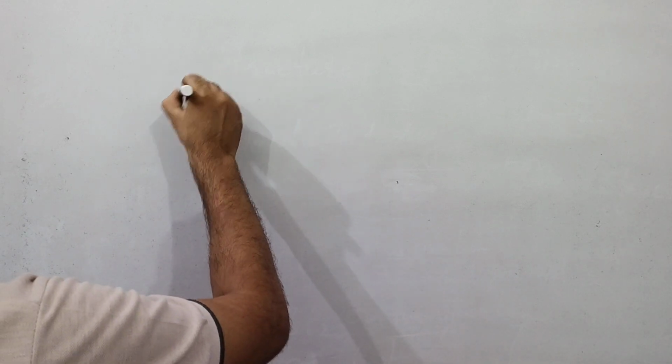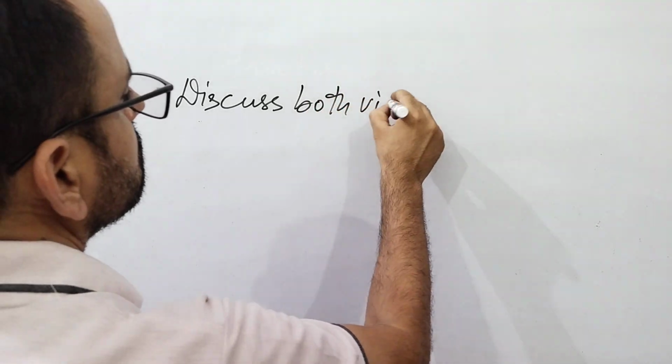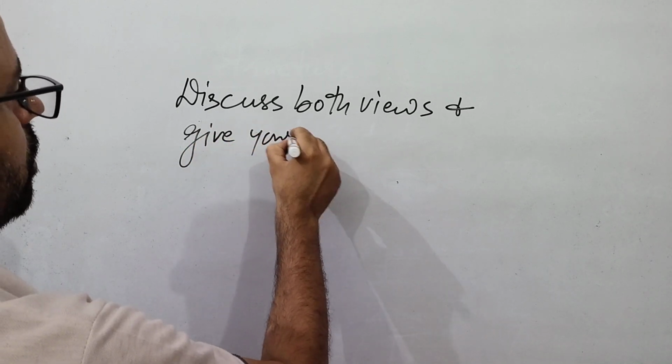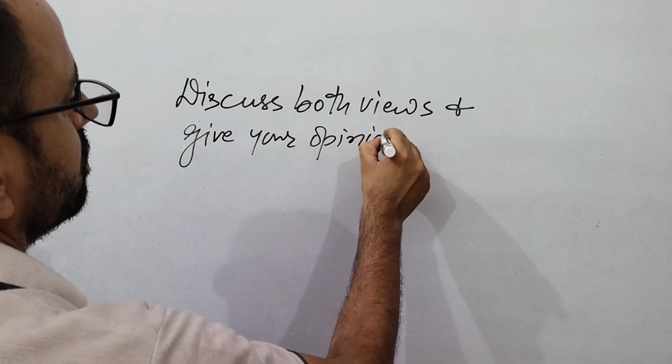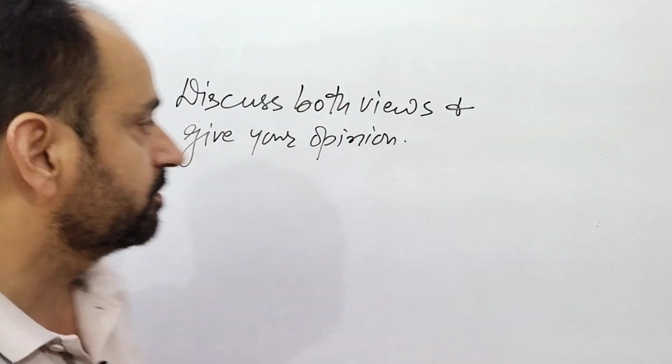Then we have to discuss both views and give your opinion. Now you are having 2 views here. One side say something different and other side say something else. So in this kind of essays the example can be like that. Some people say that students should be allowed to go abroad for higher studies, whereas others say that they should study in their own country. Discuss both views and give your opinion.